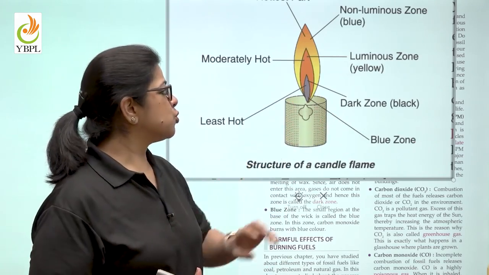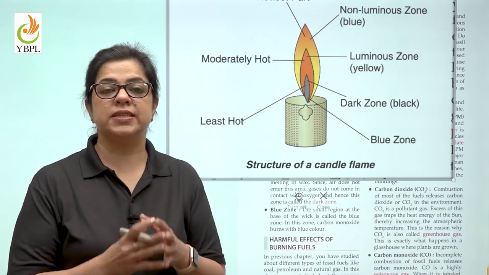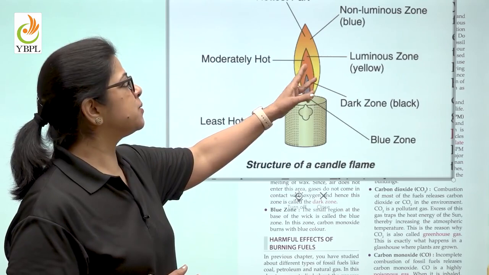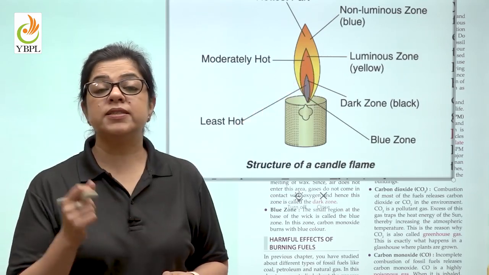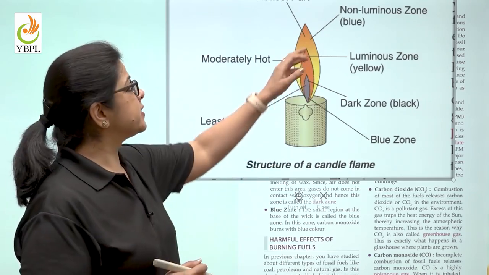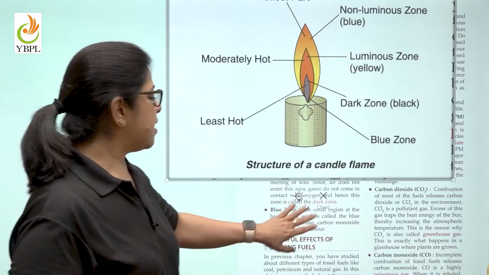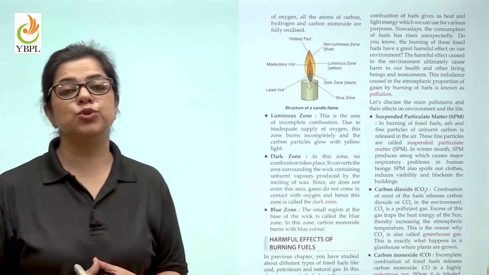Then there is a blue zone in the center, which is the least hot zone. The luminous zone is moderately hot. What is the hottest zone? It is the outside non-luminous zone. So these are the various zones of a flame.